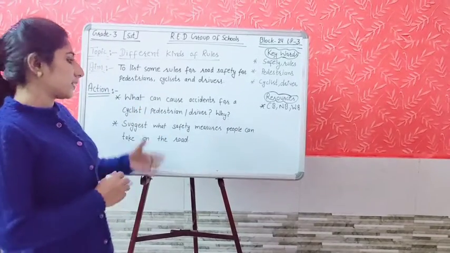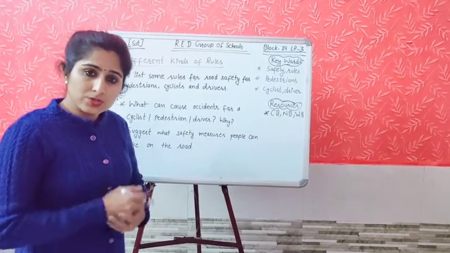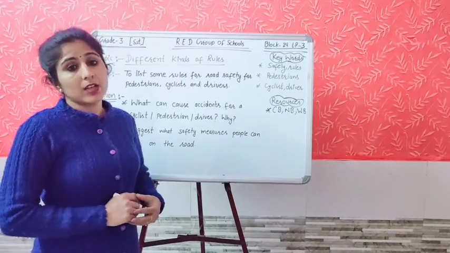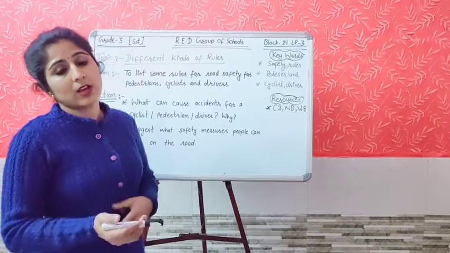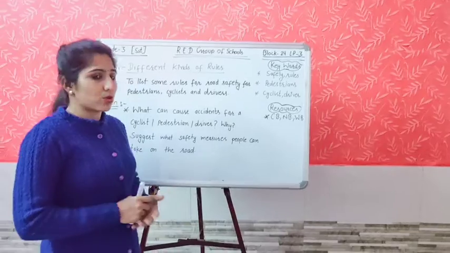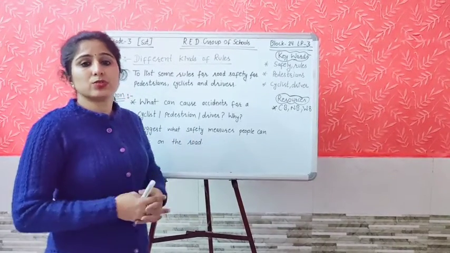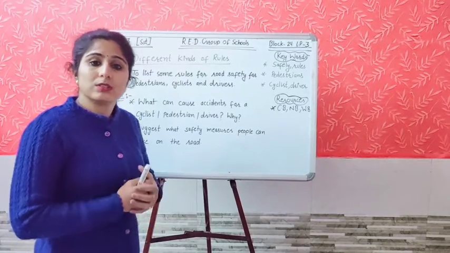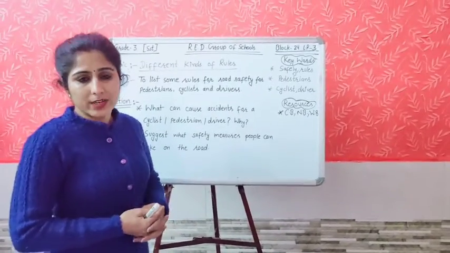So these are the safety measures, that he should wear the helmet and should not leave his hands. The next, for the pedestrian, whenever they want to cross the road, they should always use the zebra crossing or the footpath. And when the light turns red, if people still try to cross the road, they may get harmed by other oncoming vehicles. So at that time they should stop and wait. The next, for the drivers, the drivers should always use the seat belt, and they should slow their speed whenever there is a school zone or any crowded area.